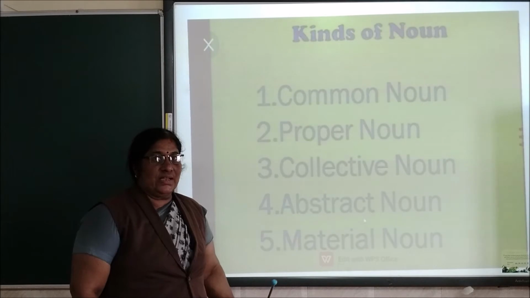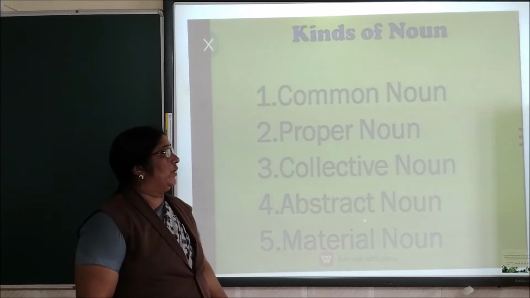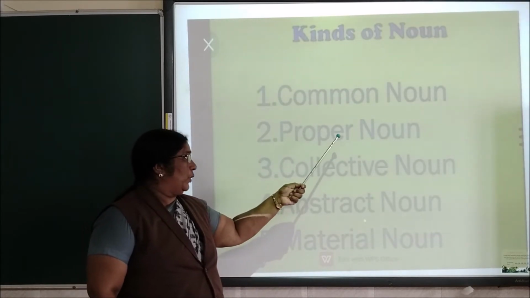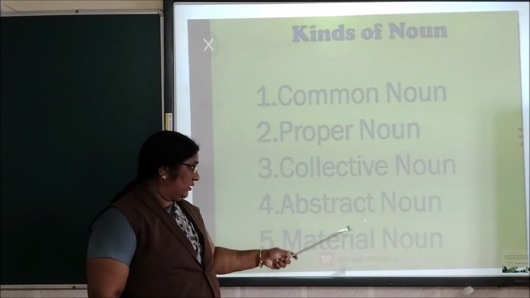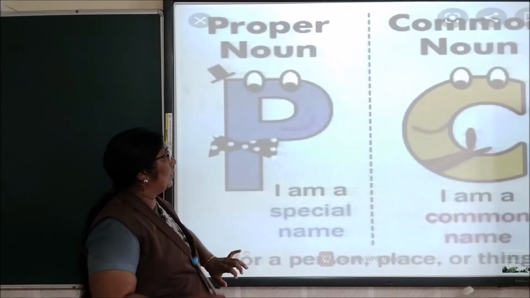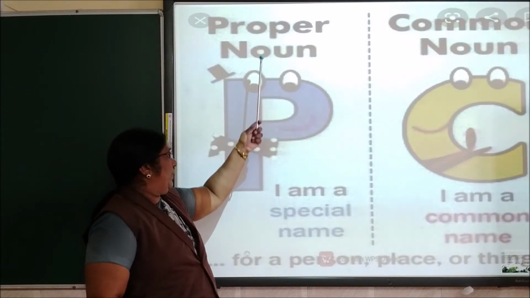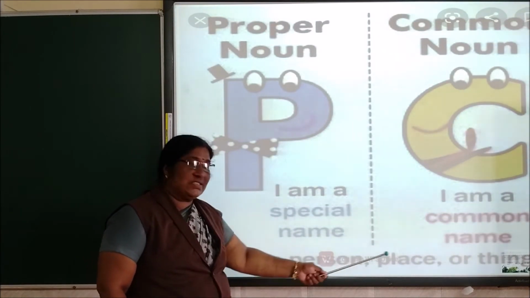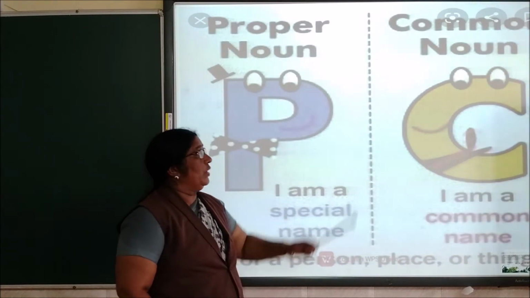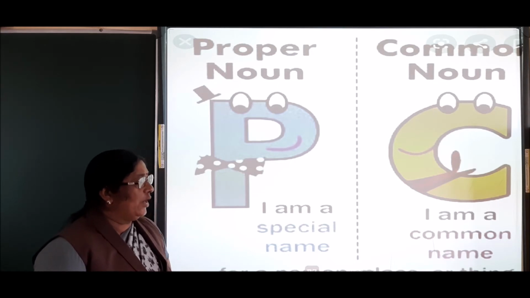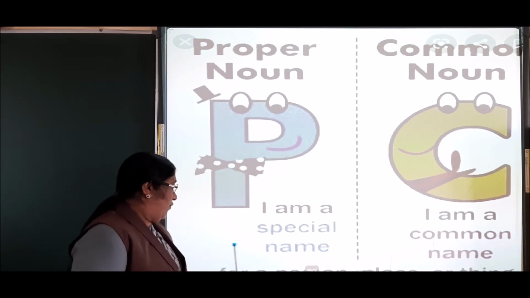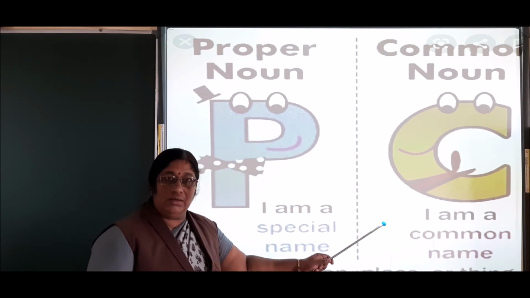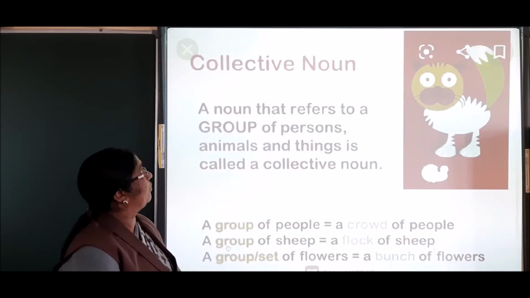Before moving to the exercise, we will learn about kinds of noun. There are 5 kinds of noun: common noun, proper noun, collective noun, abstract noun, material noun. Proper noun. A proper noun is a special name for a person, place or a thing. Common noun. A common noun is a common name for a person, place or thing, like boy, girl, woman, teacher.